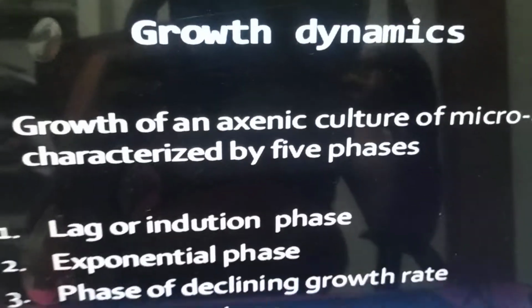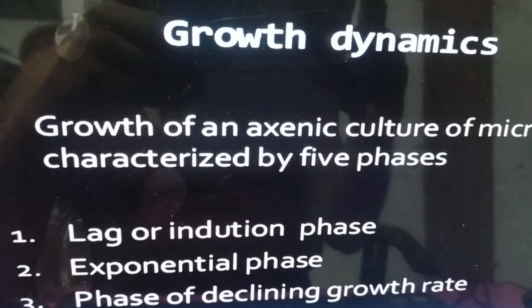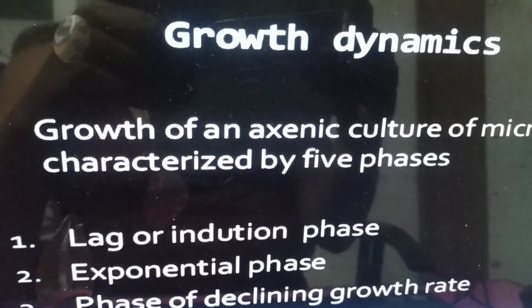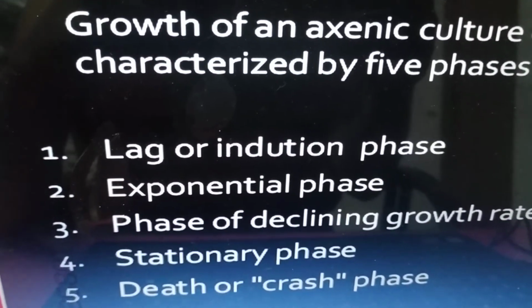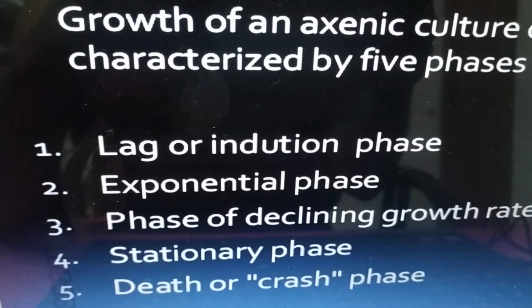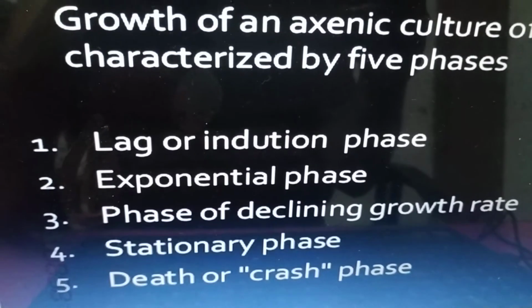This is the stock culture. It is cultured in test tubes. Stock culture is mainly performed in an air conditioned room. Stock culture is a pure culture from which we go for the mass culture. So if you provide optimum conditions, you will come across various growth phases. We will have 5 growth phases: lag or induction phase, exponential phase, phase of declining growth rate, stationary phase, and death or crash phase.